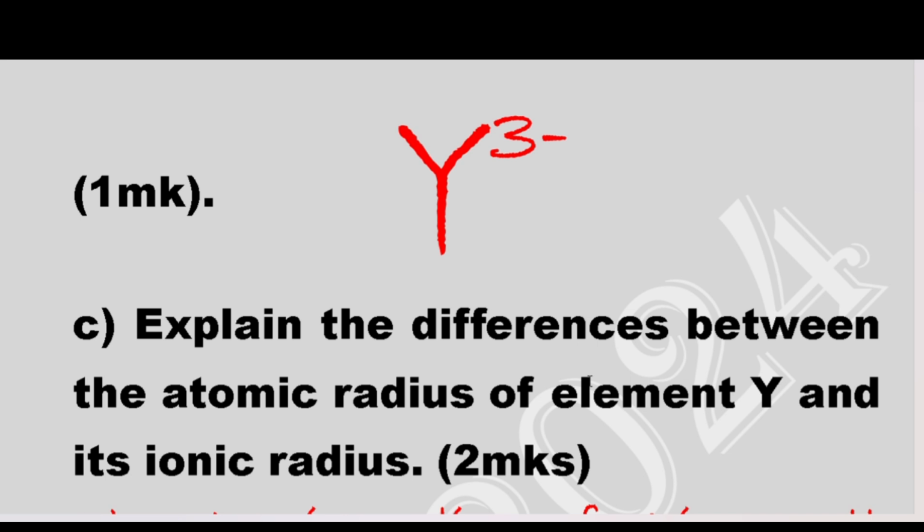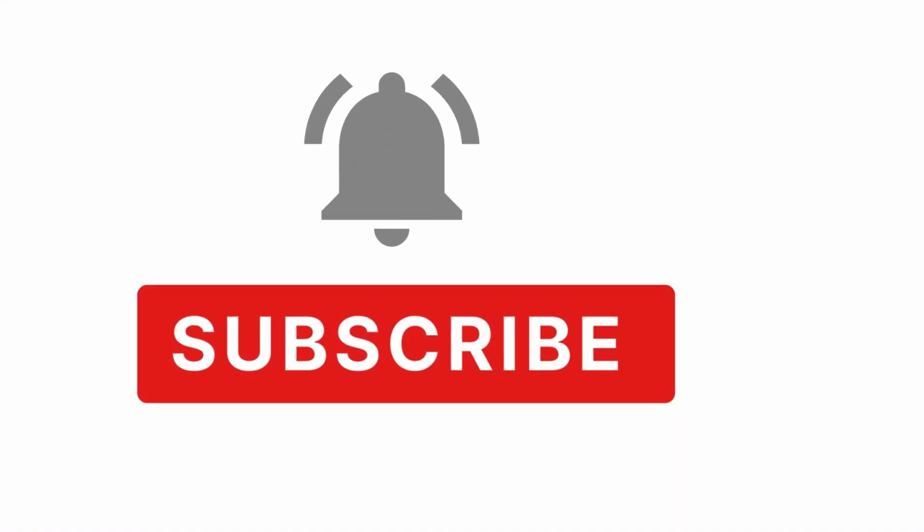We already have electrons occupying the energy levels, but now more are coming. So the three more that are coming will exhibit repulsion from the existing ones, hence making the ionic radius larger than the atomic radius.